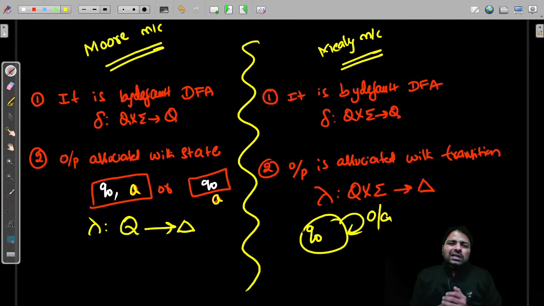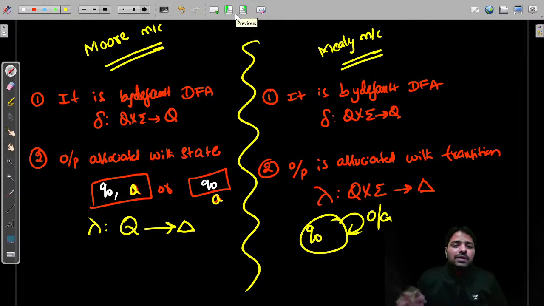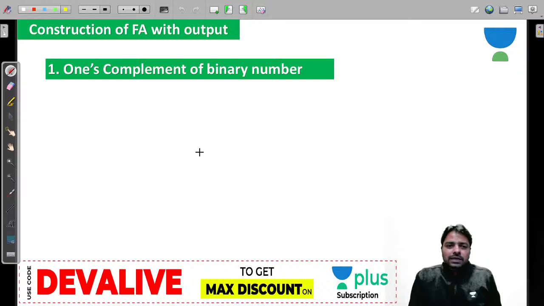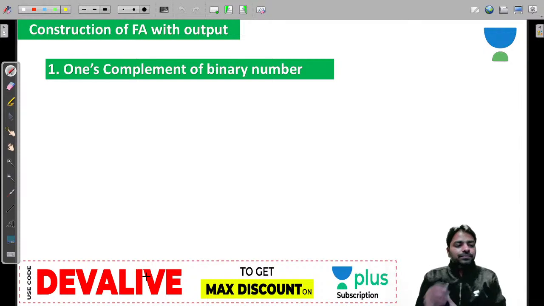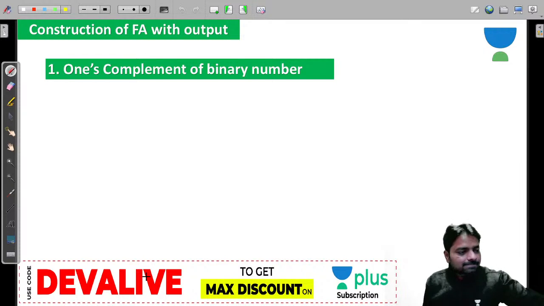Now what is the length of the output produced? That depends on the given configuration. If for every symbol I am producing one-length output, then definitely you can compare both. These are the two important facts. Final states are optional. Final states need not be present in the machine; you can ignore them all the time. Now let's begin the machine, guys.